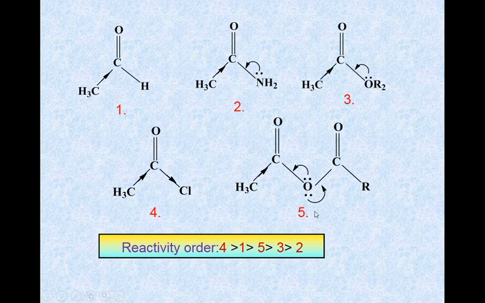But in the case of this molecule, there is a carbonyl group, and the lone pair on this oxygen also delocalizes with this carbonyl group. Therefore the reactivity order is 4 is more reactive than first, then fifth, then third, and the least reactive is this amide group.